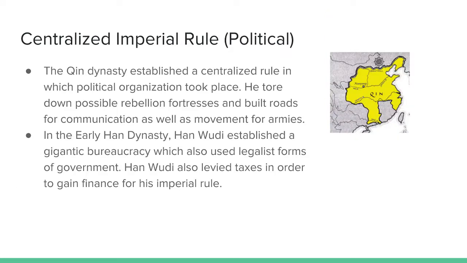So the first point is centralized imperial rule. Well, basically, the Qin dynasty established a centralized rule in which political organization took place. The Qin emperor tore down possible rebellion fortresses and also built roads for communication as well as movement for armies. In the early Han dynasty, Han Wudi established a gigantic bureaucracy which also used legalist forms of government. Han Wudi also levied taxes in order to gain finance for his imperial rule. So this allowed individuals or regions to work under a common emperor, and that helps bring a unification because they're all working under the same person.